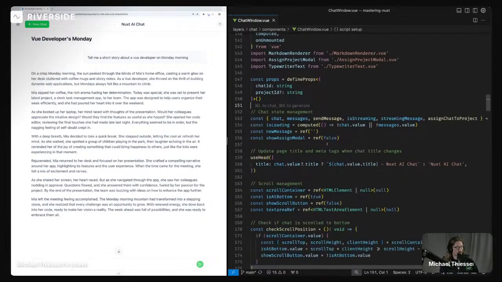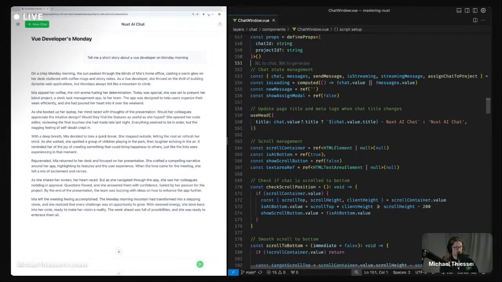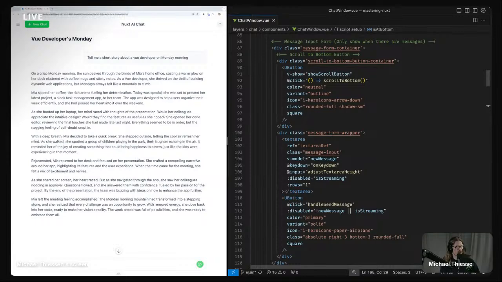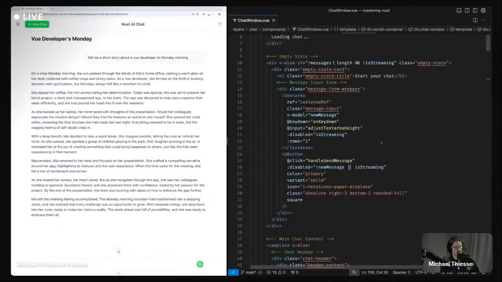So for example, down here we're using old ref style. We're not using useTemplateRef, so we want to change that. We have our message input here, but then we also have it here so we can handle the empty state and then the non-empty state. So obviously we want to pull that into separate components.